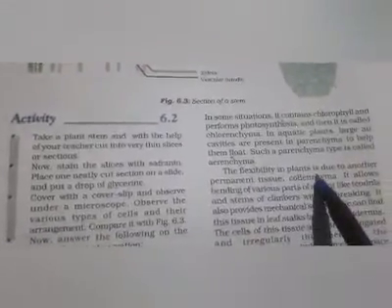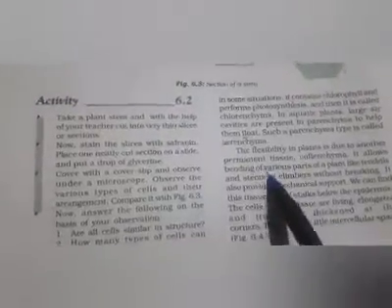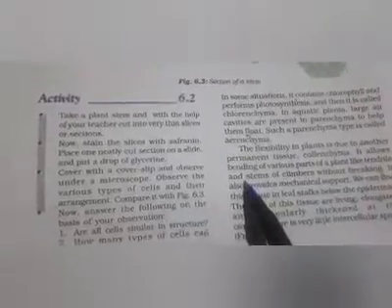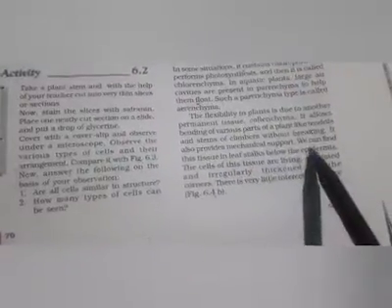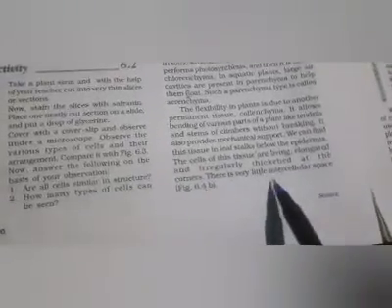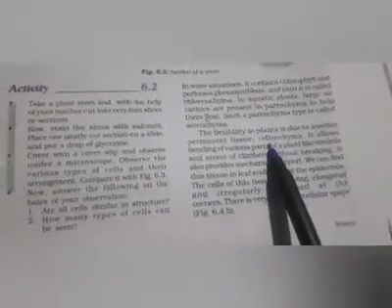The flexibility in plants is due to another permanent tissue, collenchyma. It allows bending of various parts of the plant like tendrils and stems of climbers without breaking. It also provides mechanical support. We can find this tissue in leaf stalks below the epidermis. The cells of this tissue are living, elongated and irregularly thickened at the corners. There is very little intercellular space. So this tissue, collenchyma, is flexible and it helps in plants' flexibility.